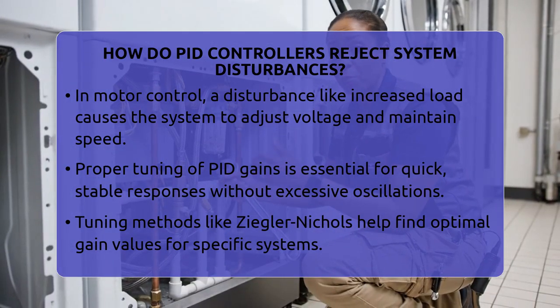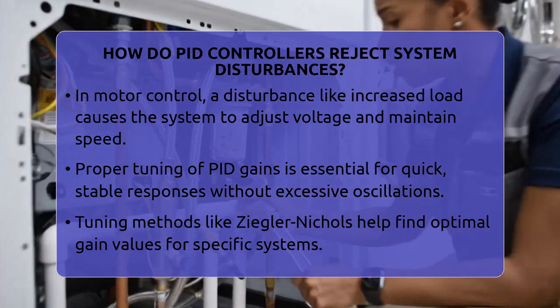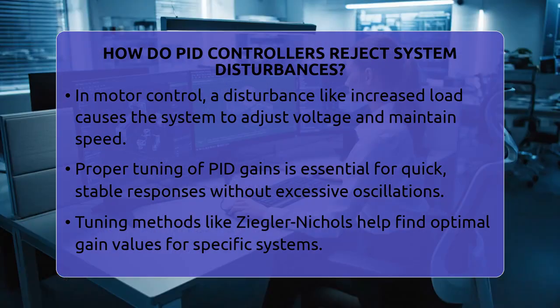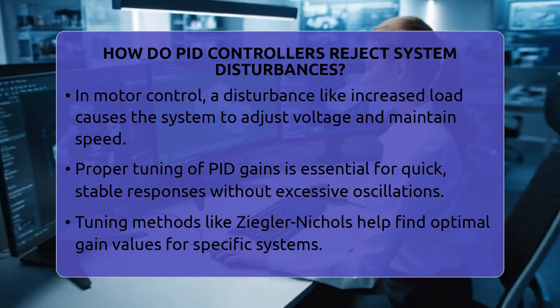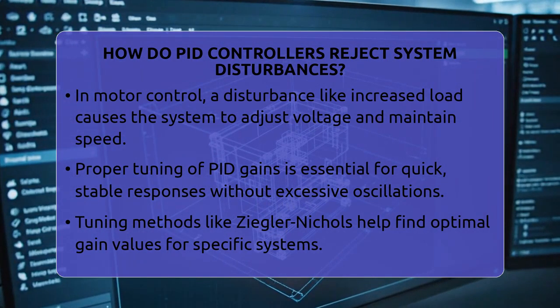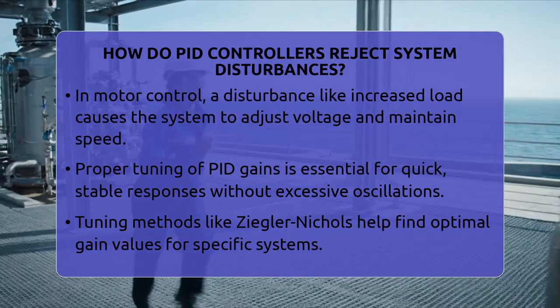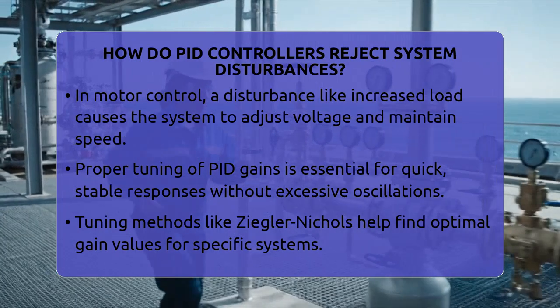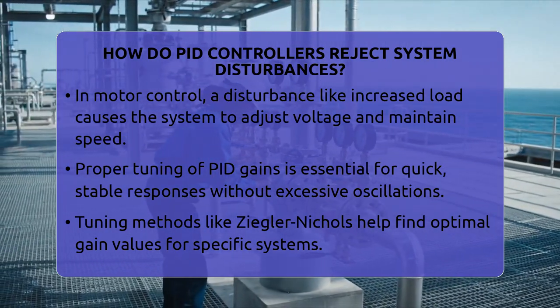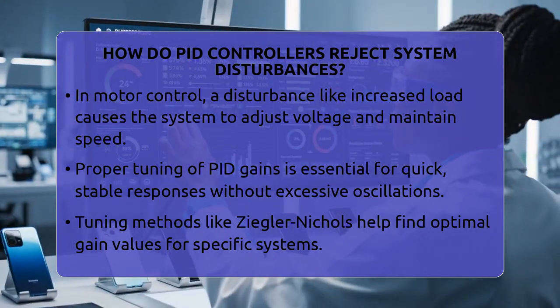In electrical systems like motor speed control or power regulation, disturbances often come from load changes or supply fluctuations. For example, if a motor suddenly faces a heavier load, the speed drops. The PID controller detects this error and increases the voltage supplied to the motor. As a result, the motor speeds back up to the desired level.